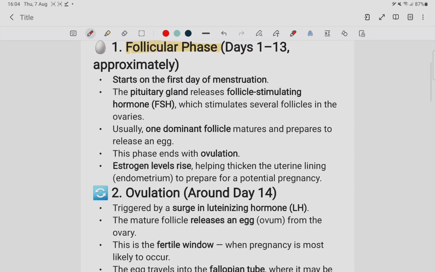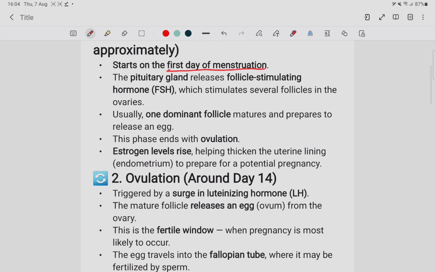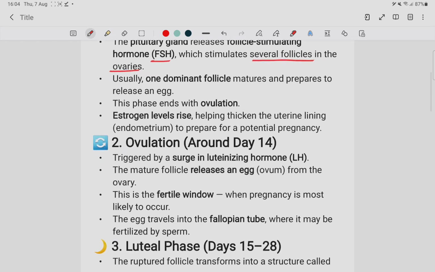The follicular phase starts at the first day of menstruation. The pituitary gland releases FSH hormone that stimulates several follicles in the ovaries. Usually one dominant follicle matures and prepares to release the egg, and we will see a picture talking about that. This phase ends with ovulation. Ovulation means that the egg comes out of the follicle.